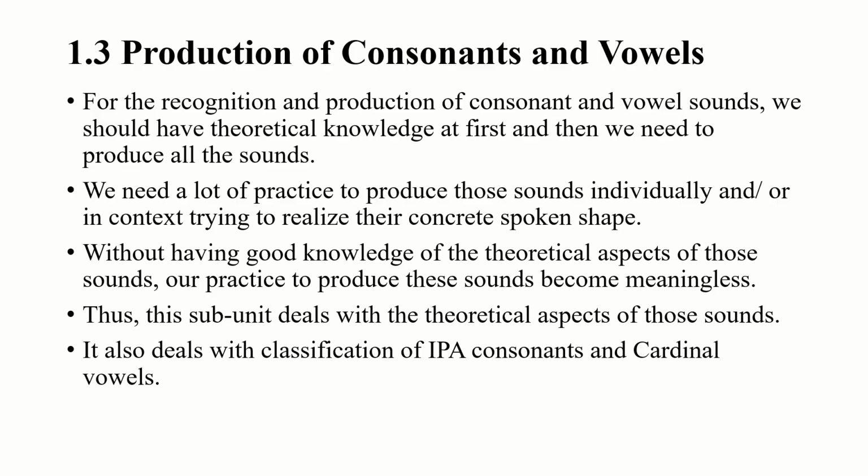But vowel sounds are the type of sounds in the production of which there is not any kind of obstruction in the oral cavity. So, vowel sounds are produced without any obstruction in the oral cavity, vocal tract, but when we produce the consonant sounds, there is a kind of obstruction in the oral cavity.